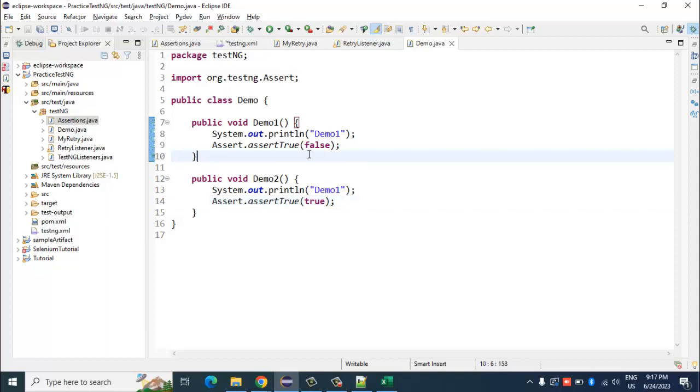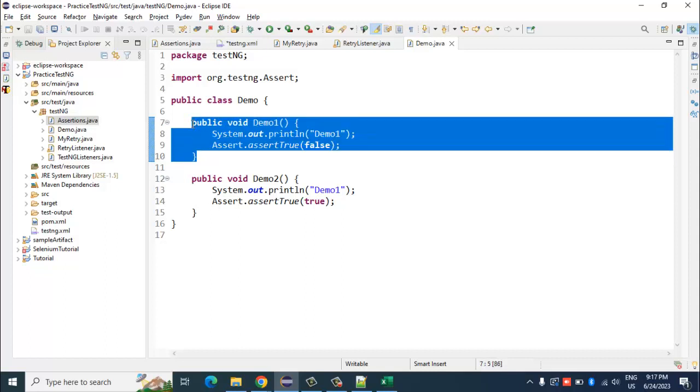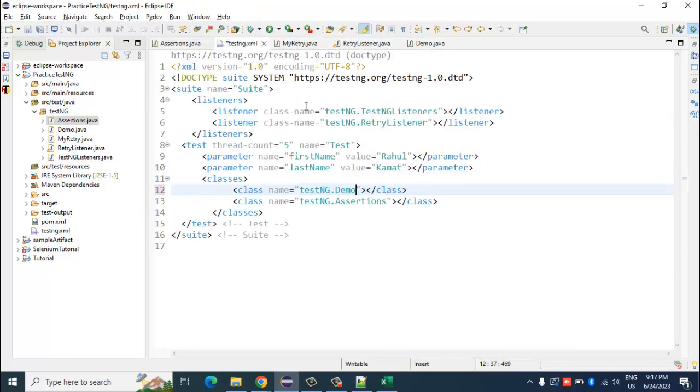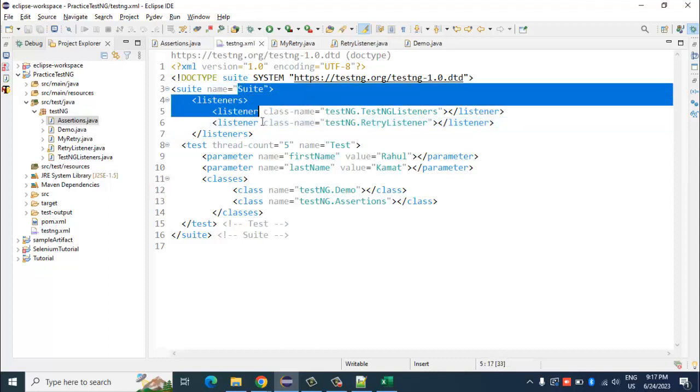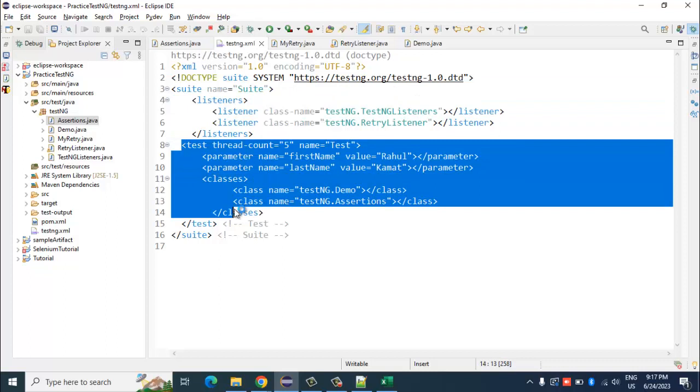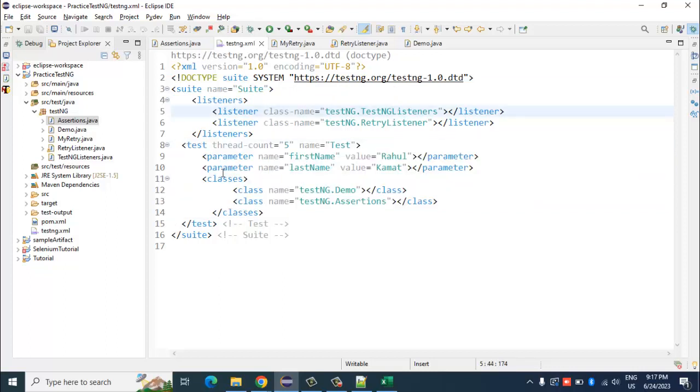So now your question is, I believe, Mihir, will this demo one also be retried 3 times? So my answer is yes, because this listener works at suite level, not at the test level or class level. So whichever class has any methods that fail, this retry logic should work on all of them. Let's see if what I understand is correct.